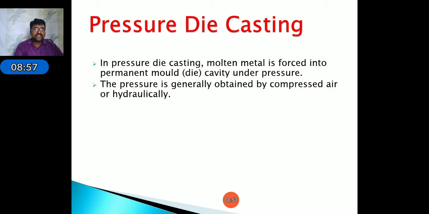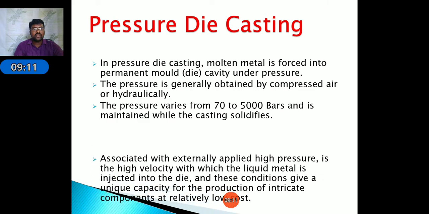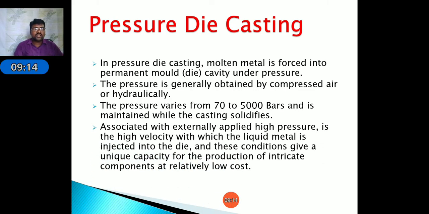Next, the pressure is generally obtained by compressed air or hydraulically. The pressure varies from 70 to 5000 bars and is maintained while casting. Externally applied high pressure and high velocity are used to force the molten metal through the neck into the mold cavity. It is the application of compressed air or hydraulic pressure. This process is simply called die casting.